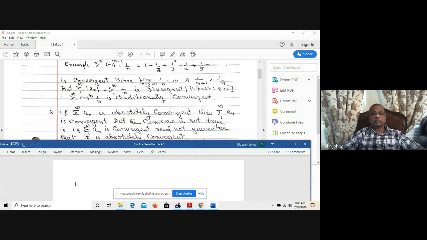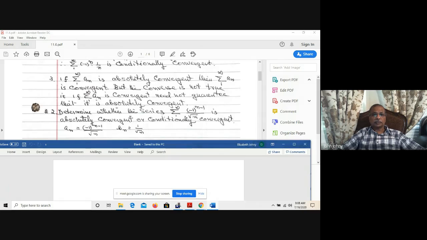Like in example 2, sigma 1 to infinity of negative 1 to the power of n minus 1 times 1 over n is convergent, but it is not absolutely convergent. But if it is absolutely convergent, it must be convergent. So that is the difference between result number 2 and 3.